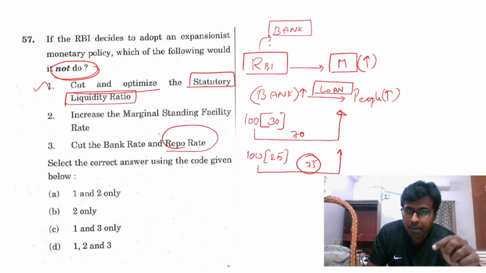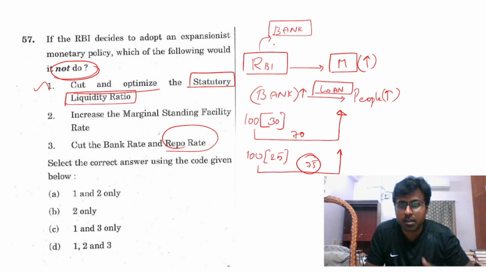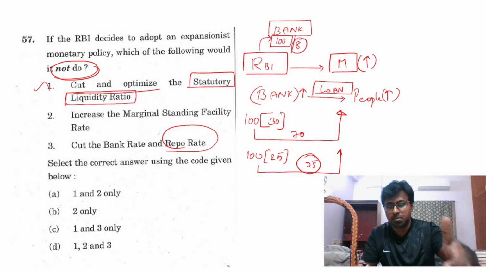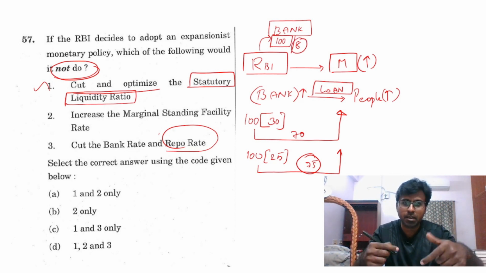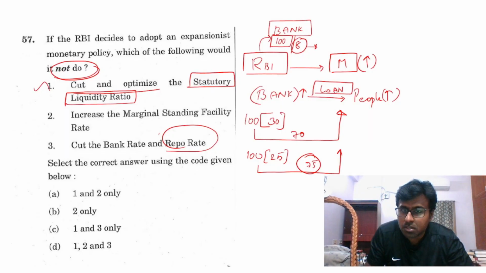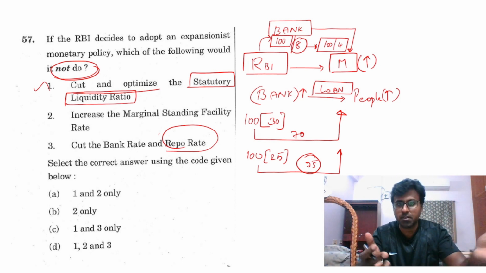the money the bank gets from RBI, for example, the bank gets 100 rupees. The interest that it pays, I am giving an approximate figure, this is not the actual figure, the interest that the bank pays to RBI is the repo rate. So if the bank takes 100 rupees, it has to pay 8 rupees interest. So if I have to increase money supply, I will reduce this repo rate. That is, if I give 100 rupees at 4%, the bank will have more money, correct? So it's a simple calculation.